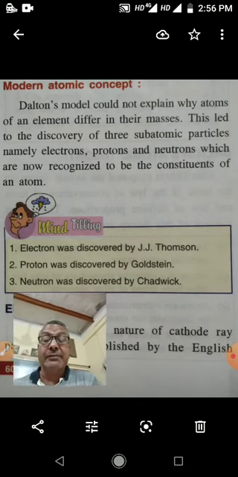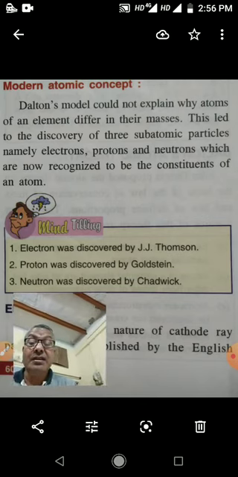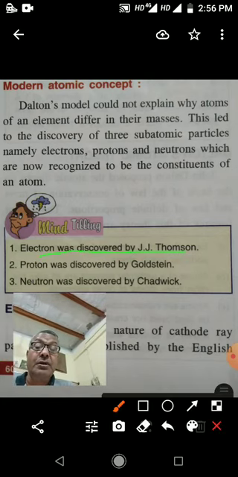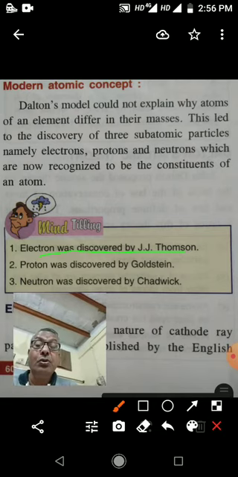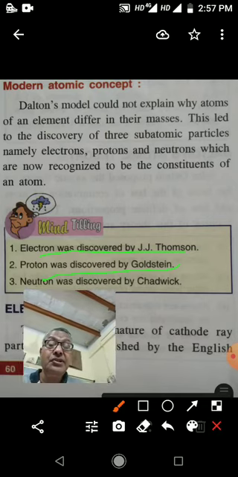Electron was discovered by Sir J.J. Thomson. Proton was discovered by Goldstein. Neutron was discovered by Chadwick.